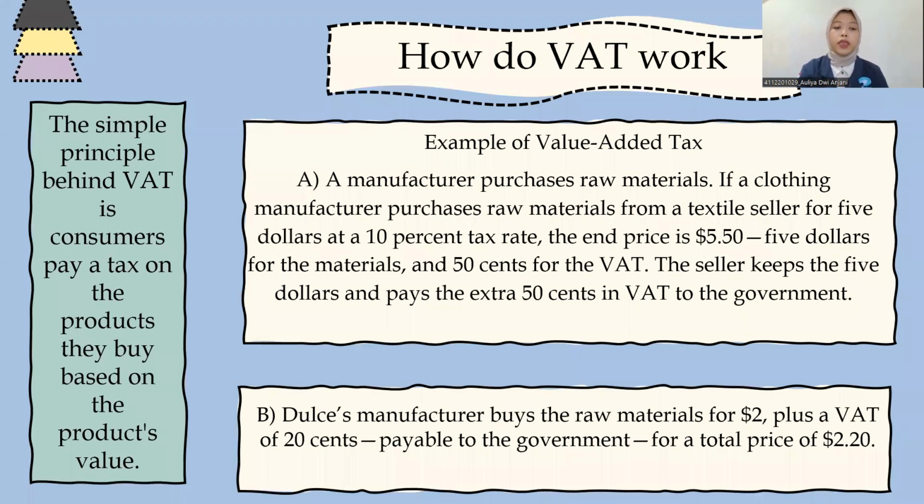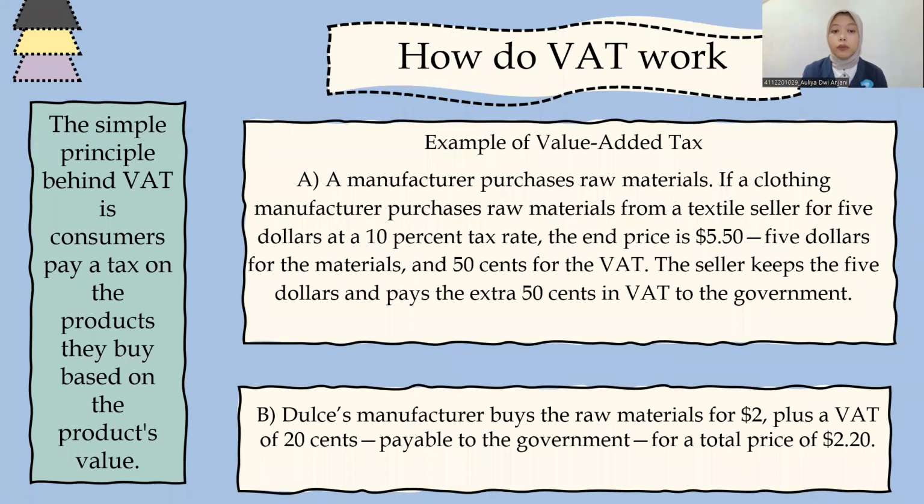The simple principle behind VAT is consumers pay a tax on the products they buy based on the product's value. Example of the value added tax. The first example is a manufacturer purchasing raw materials.